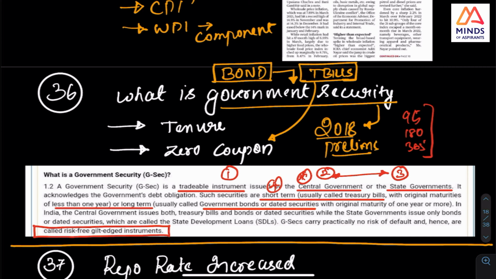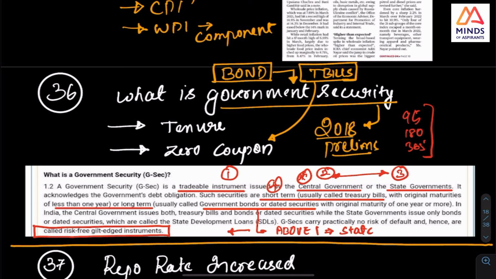In whichever book you are reading, please look at it. You will have it. And the next is above 1 year. These are government bonds above 1 year. So you should check, these two are government securities, and central and state governments are there. These are tradable instruments.